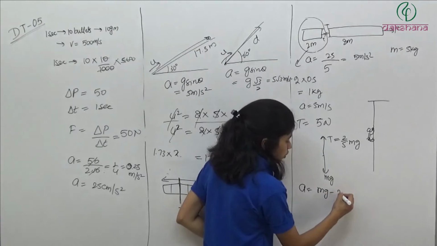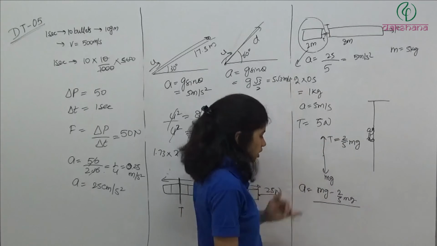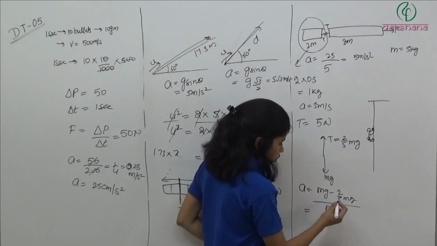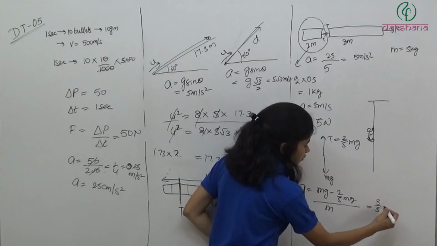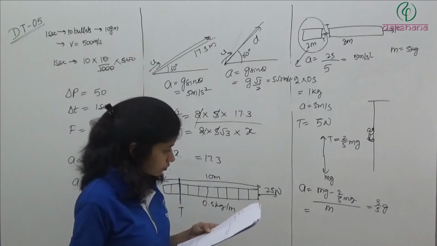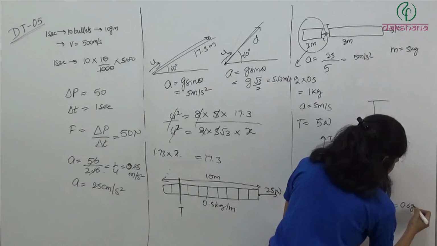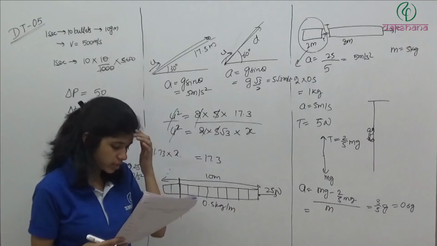So its acceleration in downward direction will be how much? Mg minus 2 by 5 mg. This is the net force in downward direction. This minus this divided by its mass m. So कितना आ जाएगा? 3 by 5 g. Its acceleration will be 3 by 5 g. So this is 0.6 g. Answer is third option.